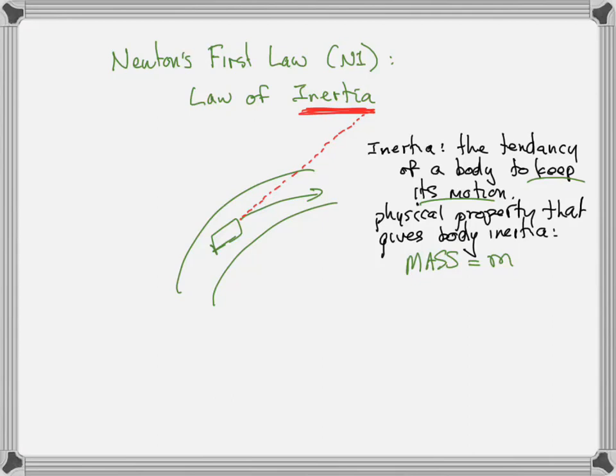Car coming at you at 20 miles an hour, you're going to get out of the way. Ball coming at you at 20 miles an hour, you can stop it. Why is it easier to stop? Because it has a smaller inertia, so it's easier to change its motion. Why does it have a smaller inertia? Because it has a smaller mass. Mass is inertia.